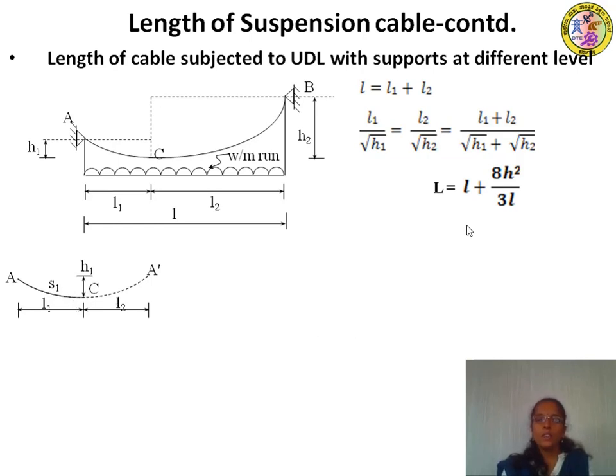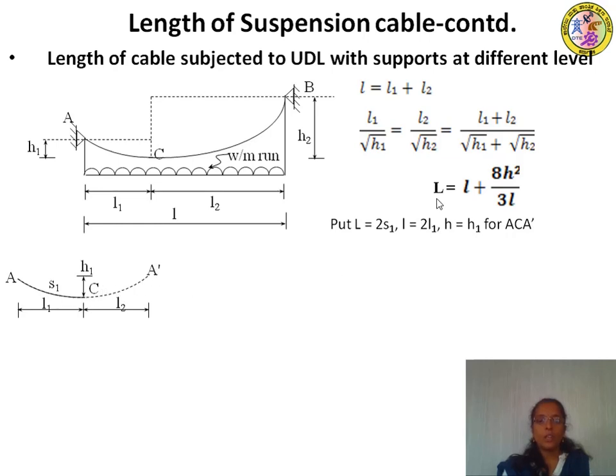By using this relation, where capital L is the length of the cable, small l is span of the cable, and h is dip of the cable, by considering ACA dash, the total length is ACA dash, which is equal to S1 plus S1, therefore it will be 2S1.